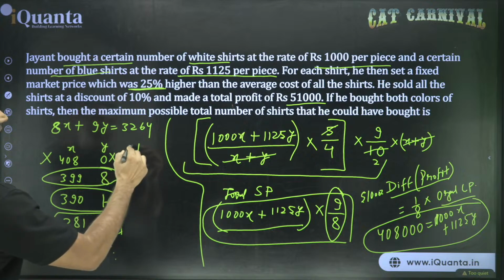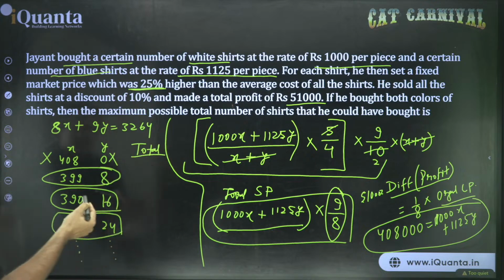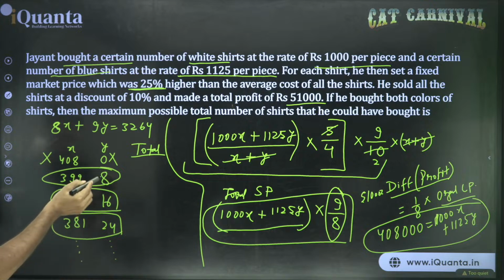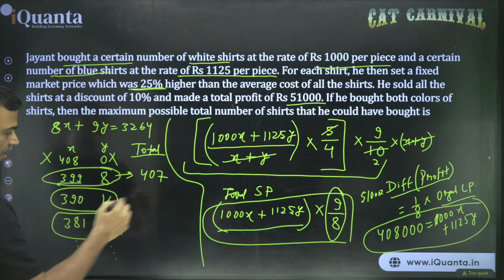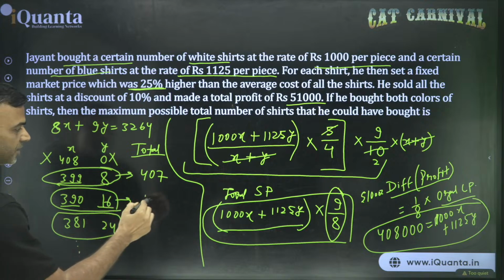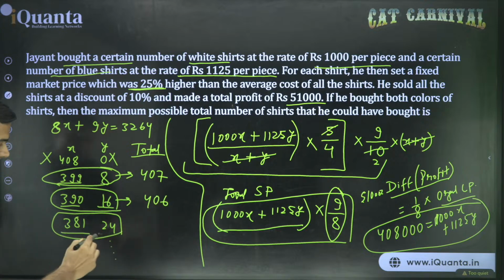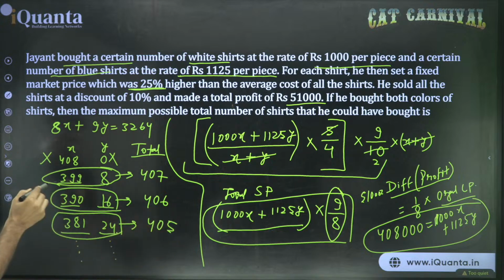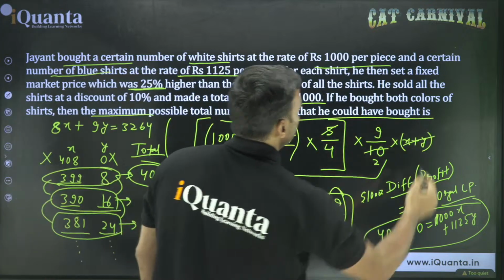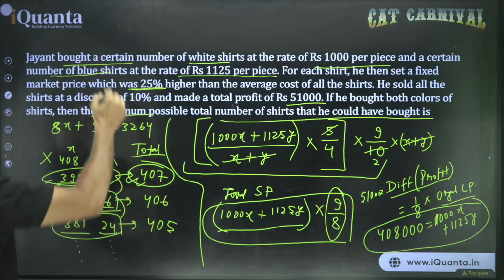Now we need the total number of shirts. I think very clearly visible, this is decreasing faster than the increment here, so the total sum will keep decreasing. You can check that. 399 plus 8, 407. 390 plus 16, this is 406. 381 plus 24, this is 405. Why is this happening? Because this is decreasing faster. This is decreasing at the rate of 9, this is increasing at the rate of 8. So the highest value is 407. That is what is asked. Maximum value of total number of shirts that he could have bought is 407. So answer of the question should be 407.